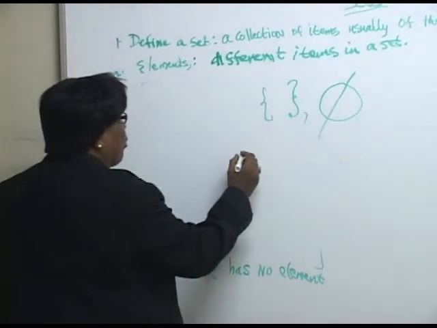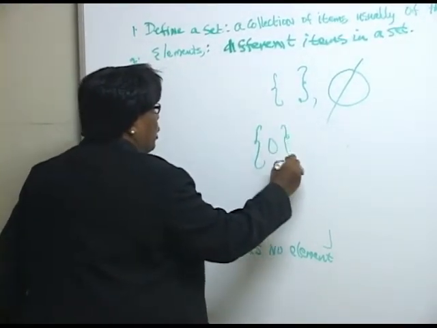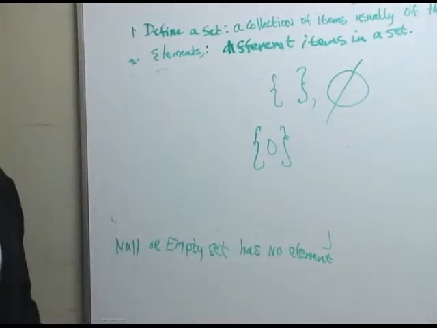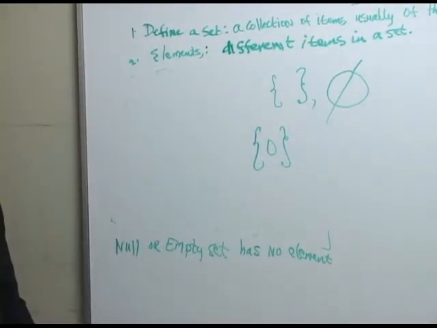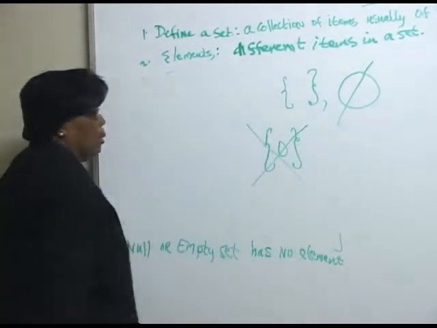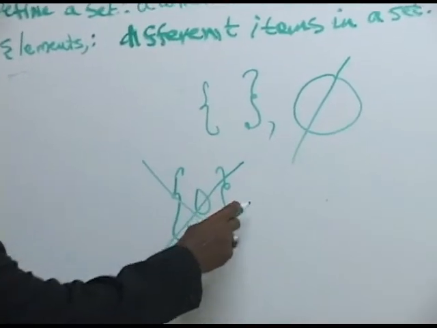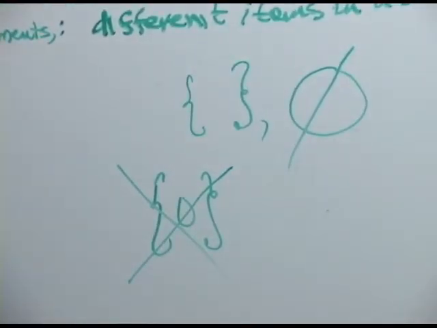So when a child writes this and puts 0 in it and says that it refers to the empty set, it is wrong. This represents a set with one element. So please note that difference immediately.